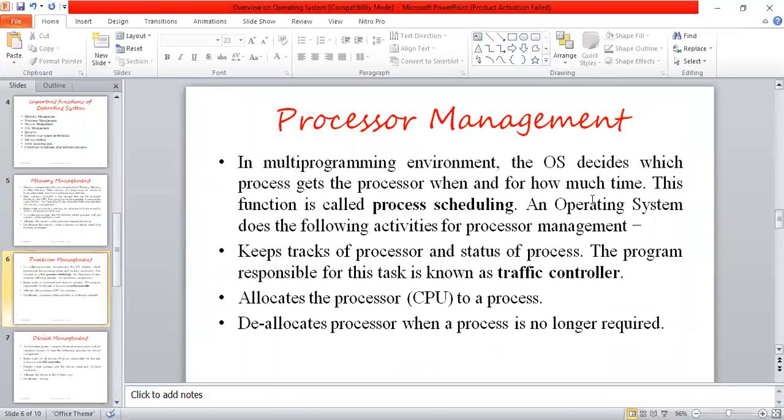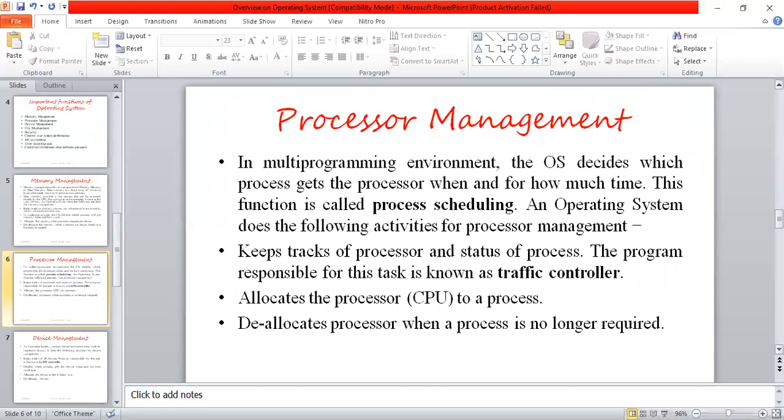Next one is processor management. In a multi-programming environment, the operating system decides which process gets the processor, when and for how much time. This function is called process scheduling, as we all know, with non-preemptive and preemptive scheduling. And the operating system does the following activities for processor management.